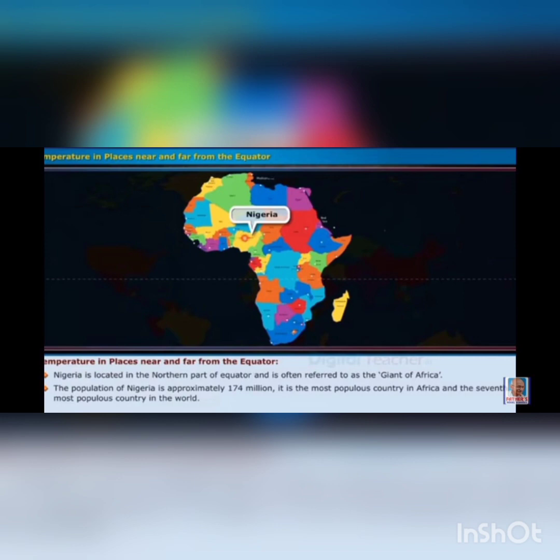The population of Nigeria is approximately 174 million. It is the most populous country in Africa and the 7th most populous country in the world. The latitude and longitude of Nigeria are 10 degrees north and 8 degrees east respectively.